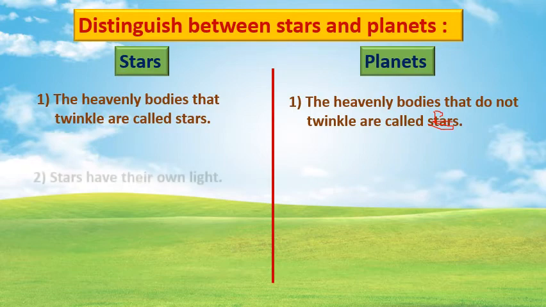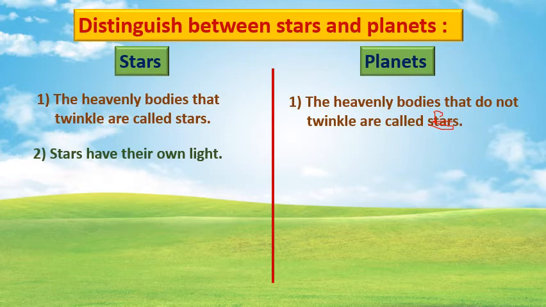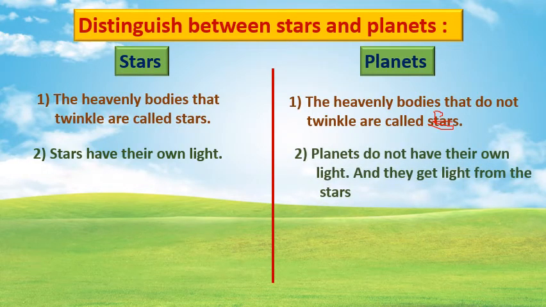And the next one, stars have their own light. You know that the sun is a star. Correct? The sun has its own light, so all stars have their own light. Now, what about the planets? Planets do not have their own light. Then, how will they get light and from where will they get light?